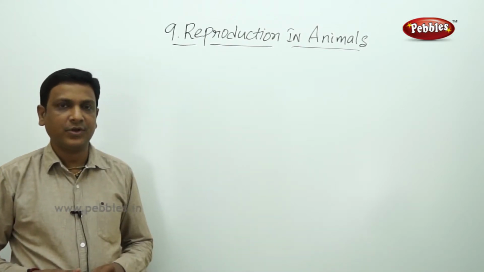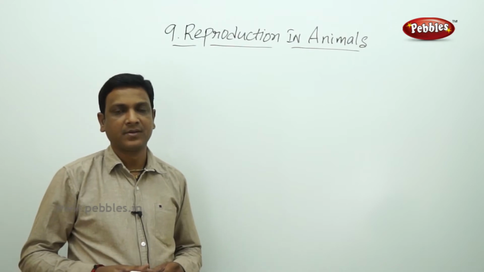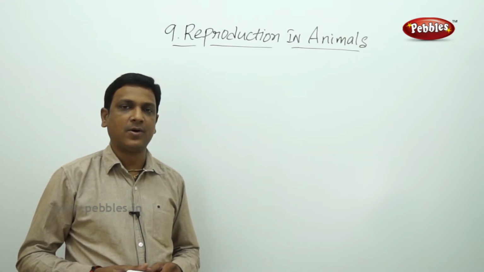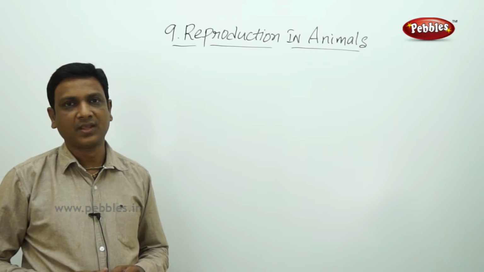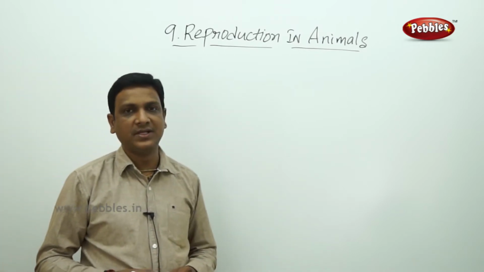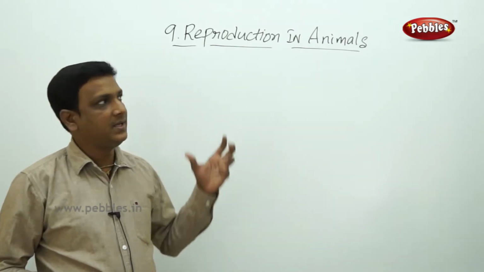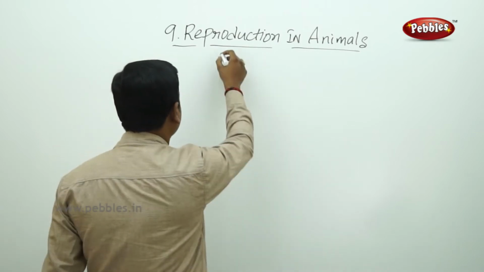Today, we're going to discuss reproduction in animals. In class 7, you have studied reproduction in plants. Now in this chapter, we're going to study reproduction in animals. We already learnt about the importance of this process, reproduction.